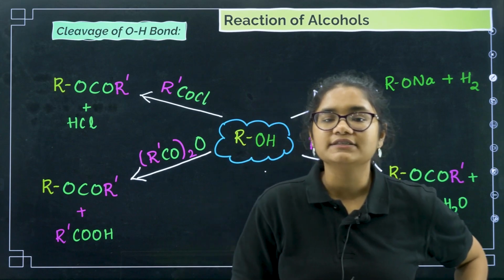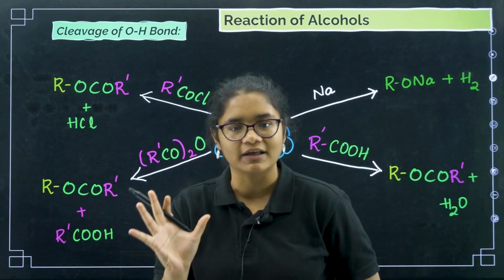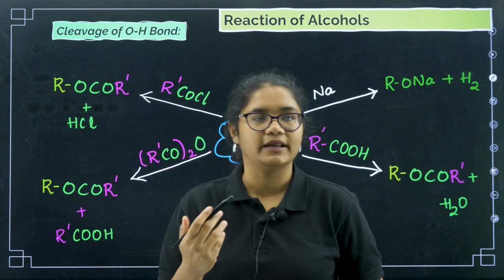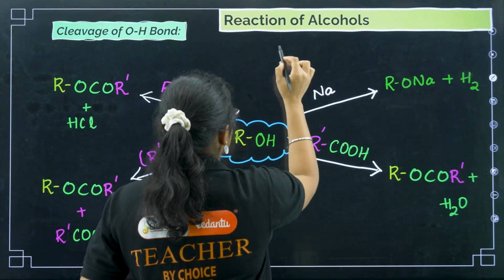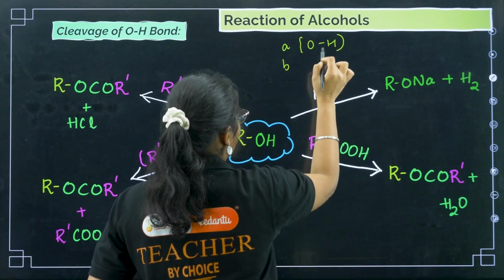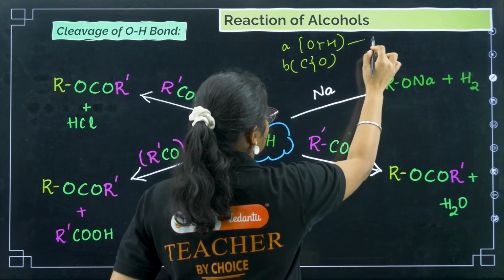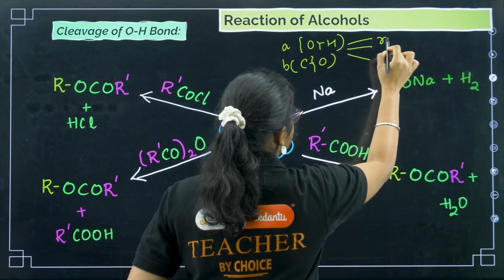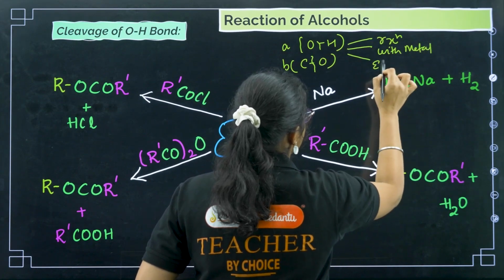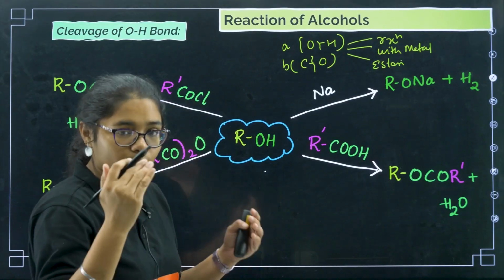Reactions of alcohols are of 2 types. The first thing that we are going to study under reactions of alcohol is its acidic nature. If I talk about reactions of alcohols, we have 2 categories of reactions. One where the OH bond is broken and one where the CO bond is broken. Under OH bond broken, you have reactions with metal, and you have esterification reaction.